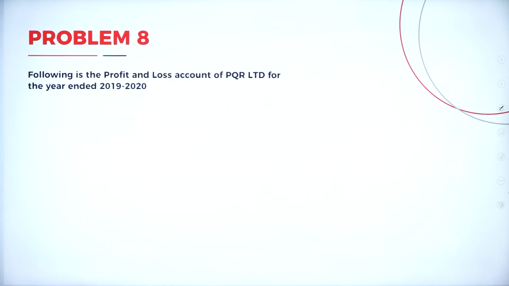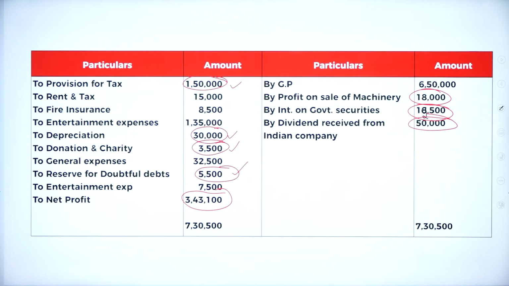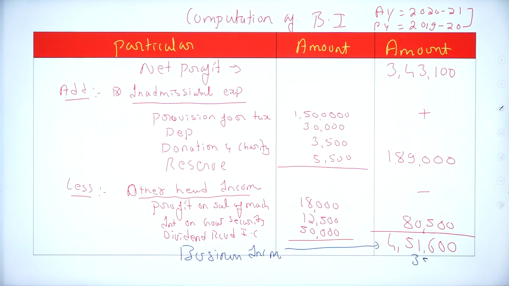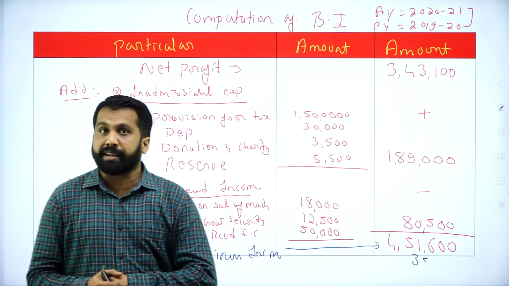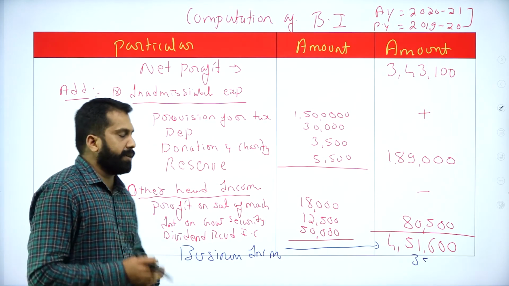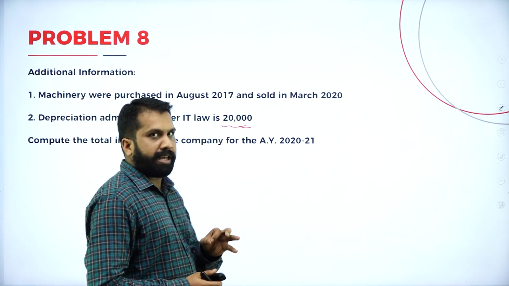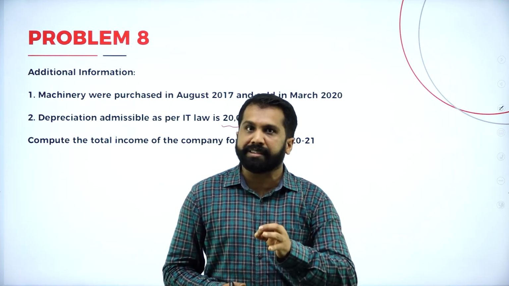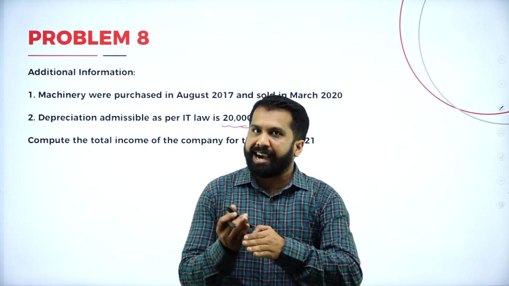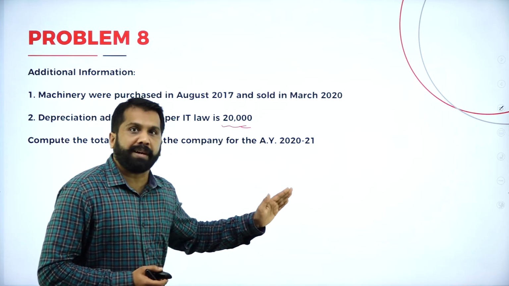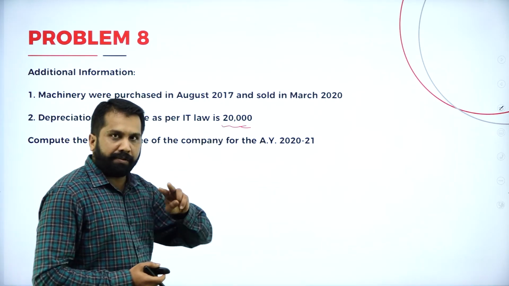Problem number 8. Your question part, your adjustment, your solution. In this solution, remember one thing we have not considered. What is that? Depreciation admissible as per IT law. Every time we miss it, because it is an adjustment. If depreciation is in the table, if it is in the adjustment, we are supposed to minus. How much do you have? 20,000.